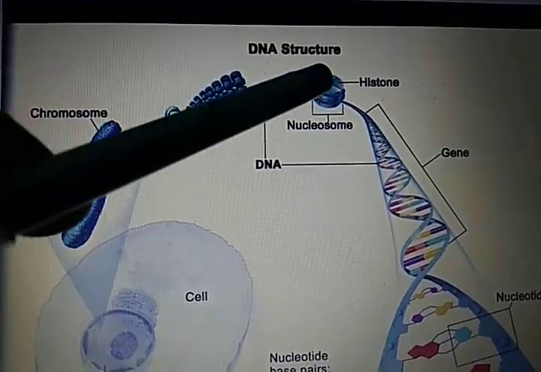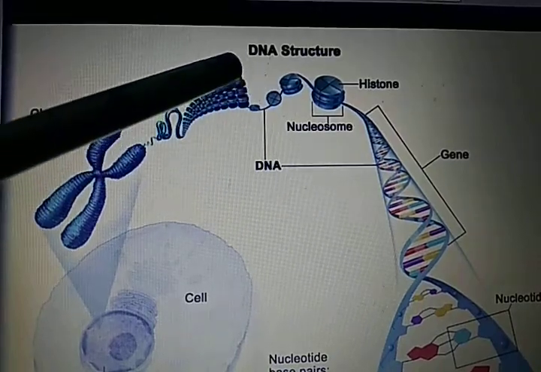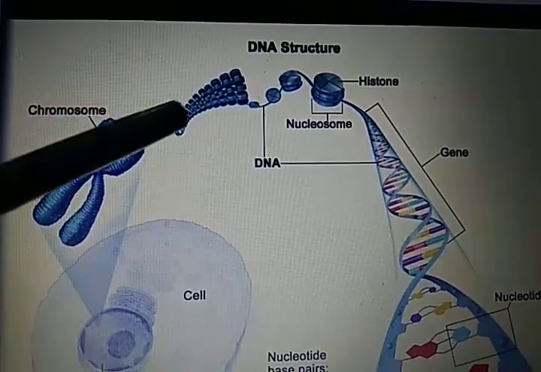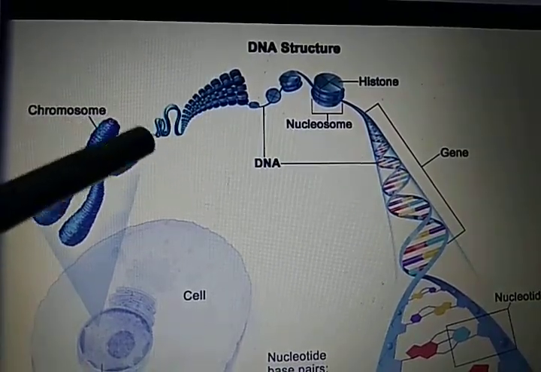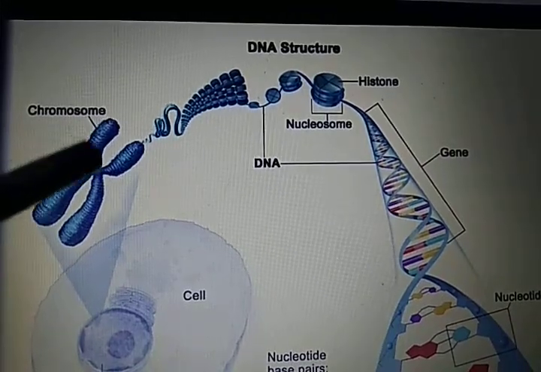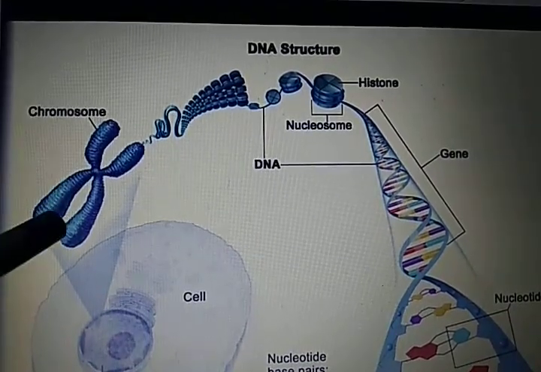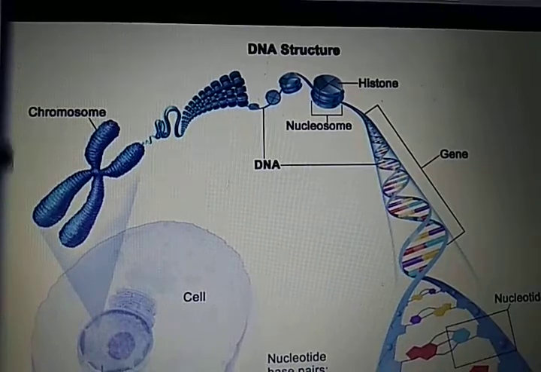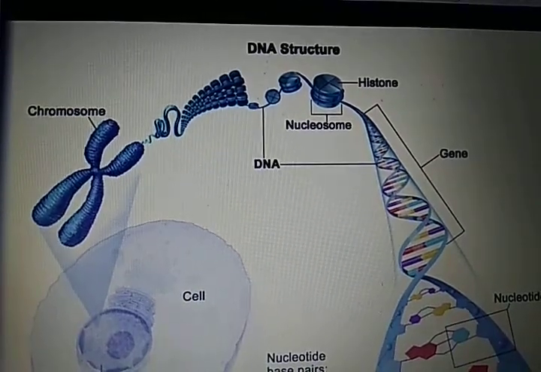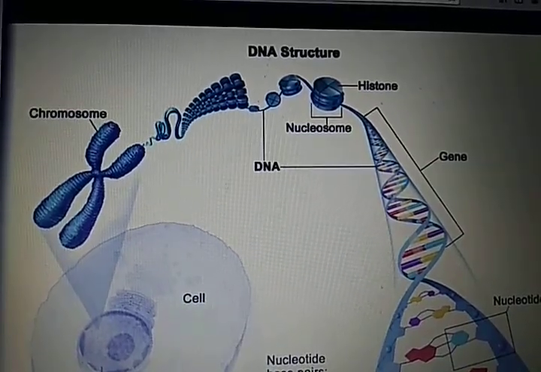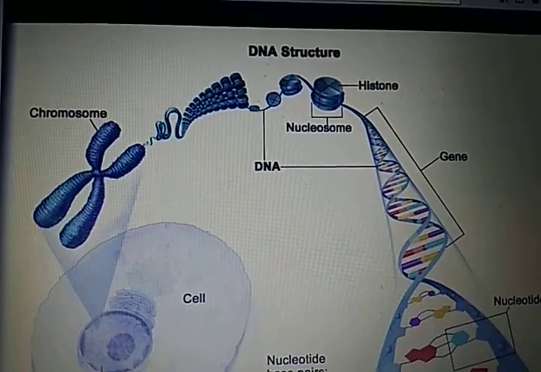These nucleosomes combine to form solenoid-like structures, and ultimately it condenses to form thin chromatin, which supercoils itself in the form of a structure known as a chromosome. So chromosomes are an assemblage of DNA molecules, and histone proteins as well.